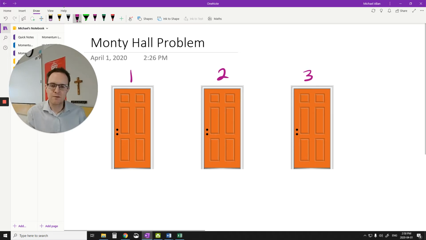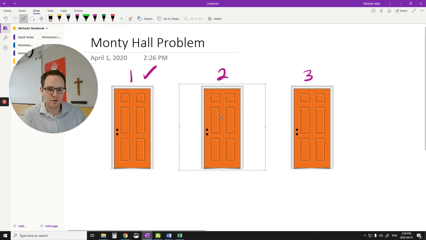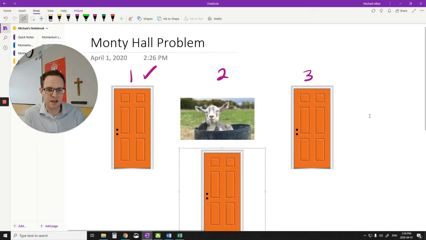Okay. And you're going to choose a door, and say you chose door number 1, Monty's going to choose another door, and he's going to open that door up to reveal what's behind it. And it reveals a goat. And he's always going to reveal a goat. He's not going to choose a door at random. He knows what's behind the doors, so he's going to choose a door that has a goat behind it. Then you have the option at this point, either stay at the door that you picked originally or switch to another. All right? Now, the problem is, what is the probability? Should you switch to the other door, or should you stay at the door that you're currently on? That's the goal to figure out.